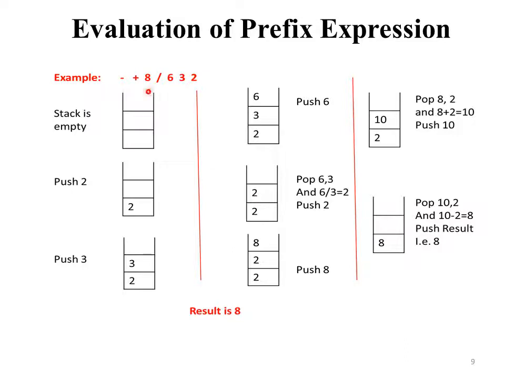So next is 8. So we push 8. Next is operator addition. That's why we perform addition between the topmost two operands. So we add 8 plus 2, the answer is 10. Then we push 10 in the stack. Then the last operator is subtraction. So we subtract 10 minus 2, that is the answer is 8. So we push 8 into the stack. So our result is 8.